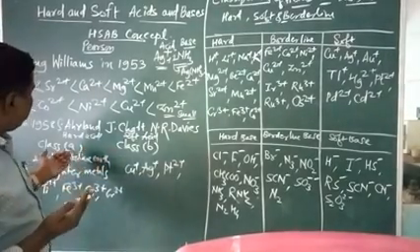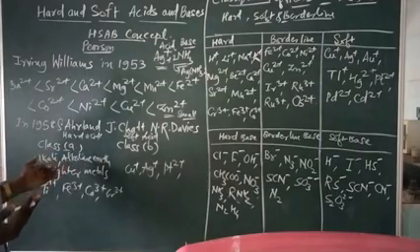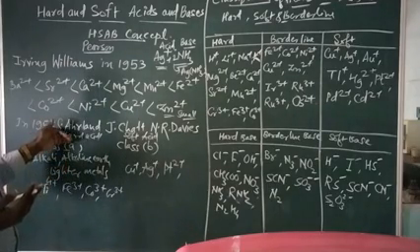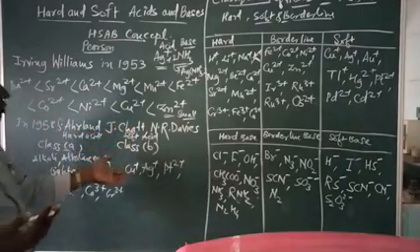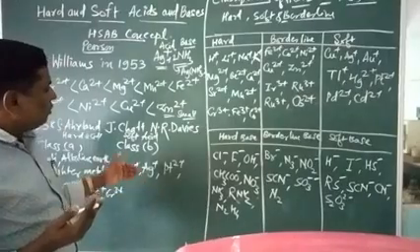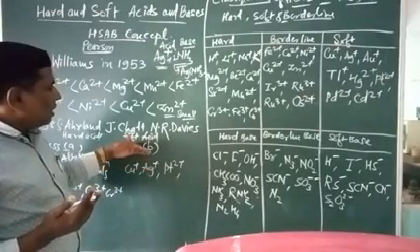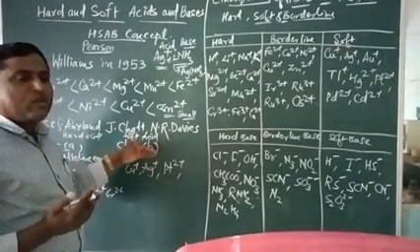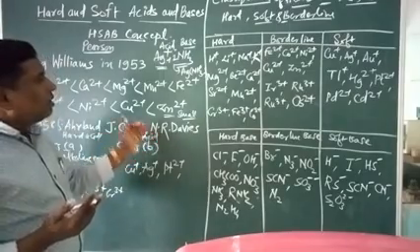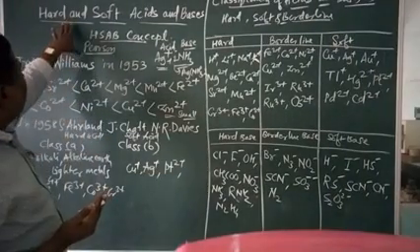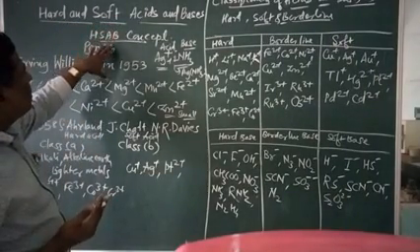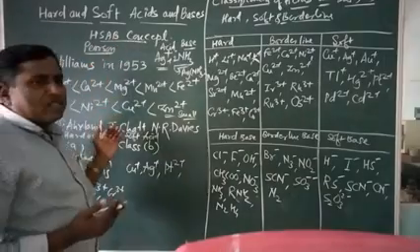If we take a base, when the base reacts with the class A elements, it is called a class A base. Again, class B: when the molecules combine with the class B metal ions, these bases are called soft bases. Now this idea generally comes in the case of hard and soft acids and bases, which is called the HSAB concept.